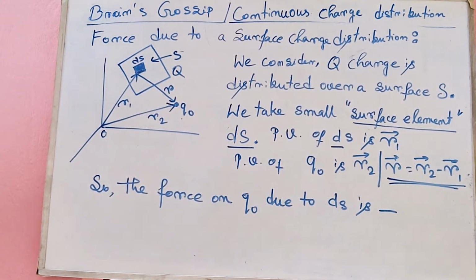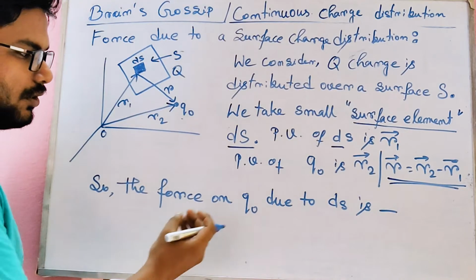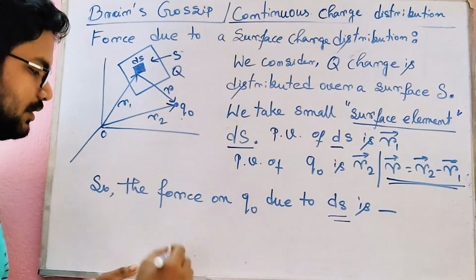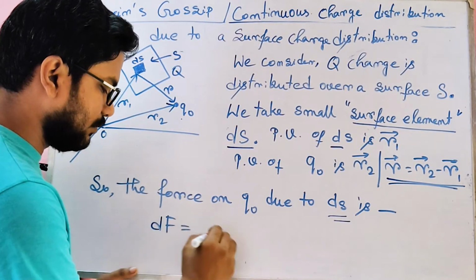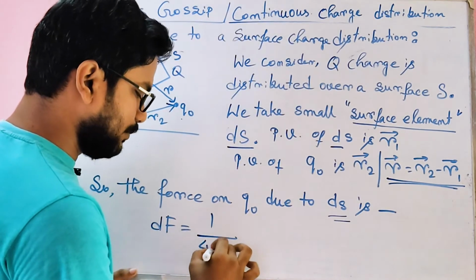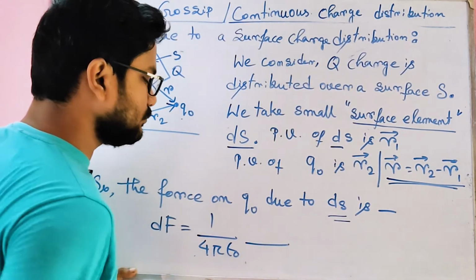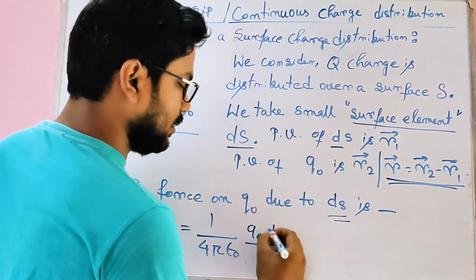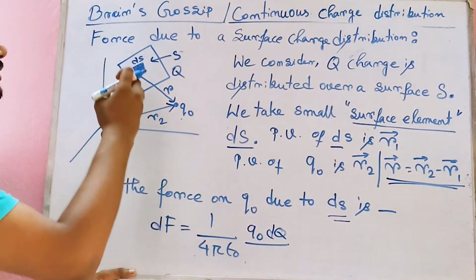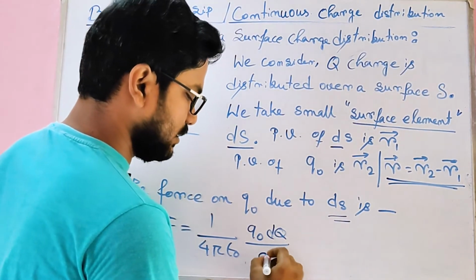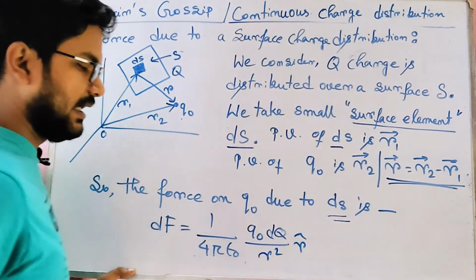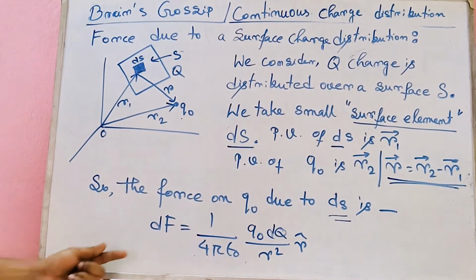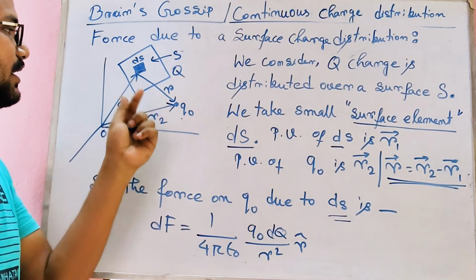Okay, so we can calculate the force on q0 due to the ds. Force on q0 due to ds we have to find out. So this can be calculated as dF equal to 1 by 4 pi epsilon naught, multiplication of the charges. So first one is q0 and the second one is dq. dq is the charge on the ds, and the distance vector, so by r square r cap, similar to the previous one we want to calculate. Now this dF is the force due to the ds on q0.